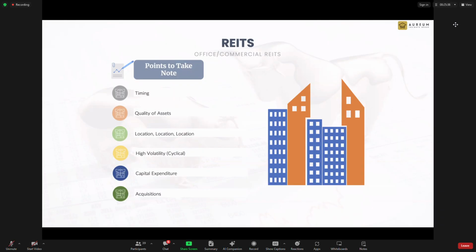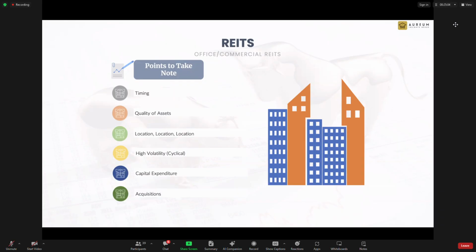But what about Keppel? Who is our competitor? Actually, it's also CICT. But CICT also got office building. In Singapore context, you look at office building, actually there are mainly two competitors, CICT and Keppel. And you look at the track record of both of them, actually CICT perform better than Keppel. We'll talk about that later. There's also a reason why they perform better. So this is on the office side, but in general, I'm personally not really keen in buying just the office